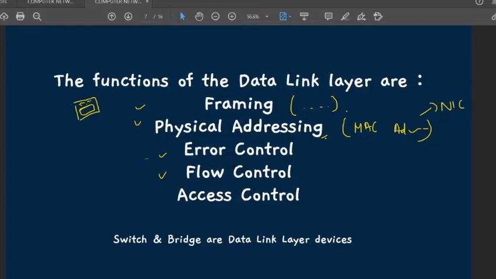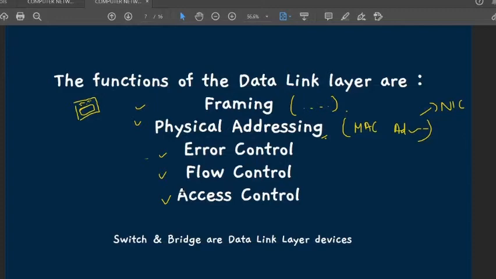Now, access control. When a single communication channel is shared by multiple devices, the MAC sublayer of the data link layer helps to determine which device has control over the channel at a given time.